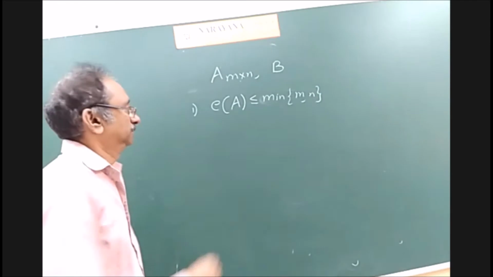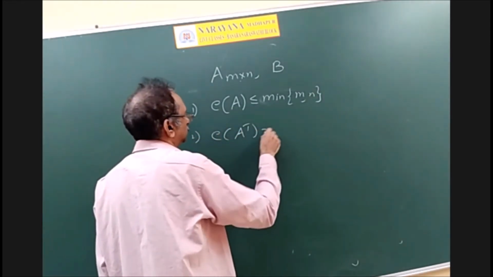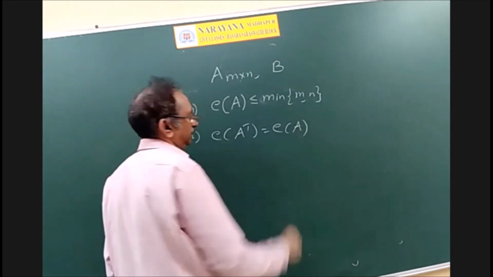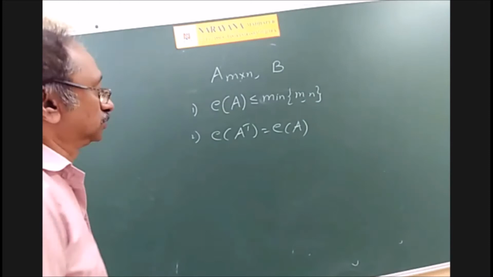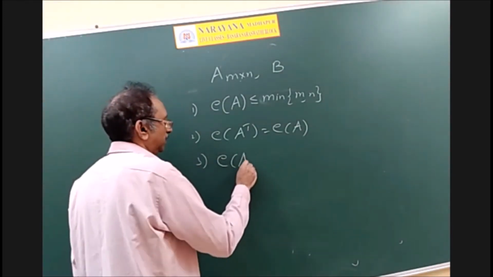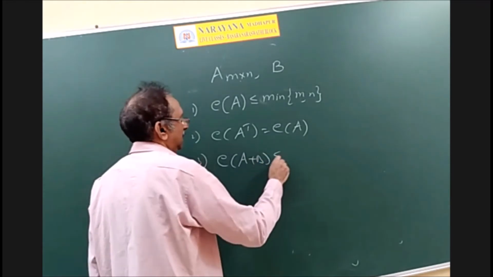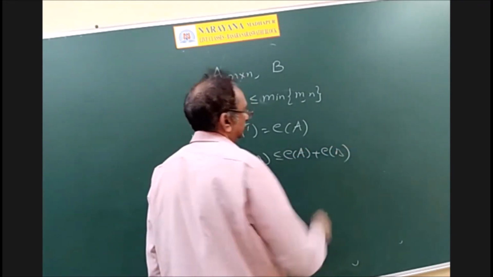That is one property. And the second property: rank of A transpose is equal to rank of A. And now rank of A plus B is less than or equal to rank of A plus rank of B.